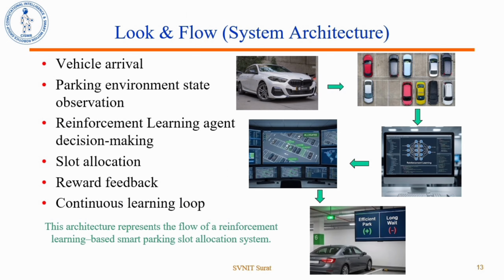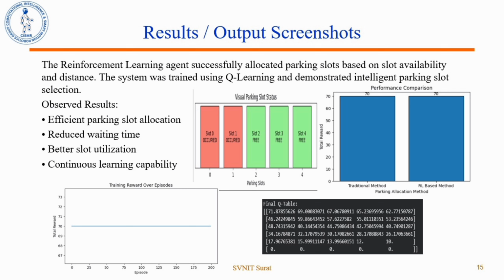Here, this is the flow of system architecture. The project requires only a laptop or PC, no additional hardware is required. The system architecture includes vehicle arrival, parking environment observation, RL agent decision making, slot allocation, reward feedback, and continuous learning. Now I will demonstrate the working of the project.